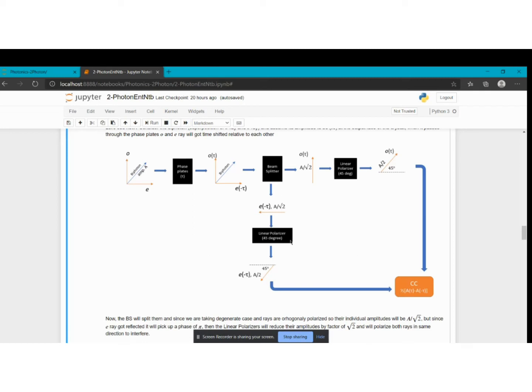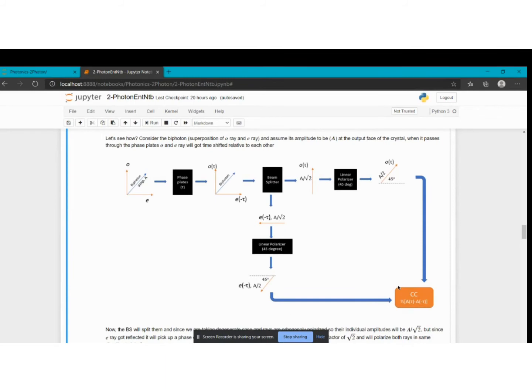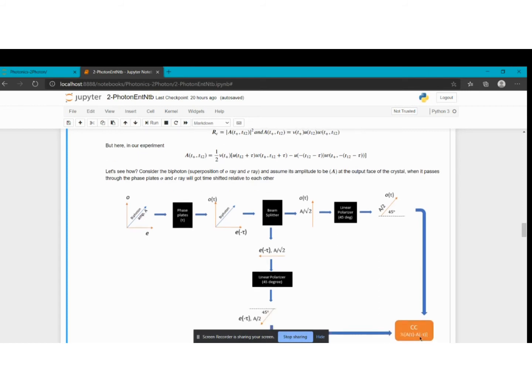Okay. So simply we have added their amplitudes at CC, right? And their amplitudes are basically half of the biphoton amplitude, with the argument of tau as a phase difference, as an extra phase difference, because T12 was already a phase difference. Now tau and minus tau are the extra phase differences. Okay. So this term, if you look closely, it is simply this, where tau is added to T12.